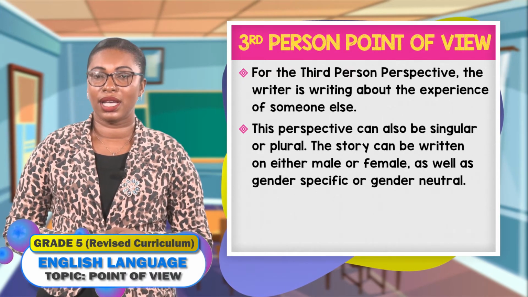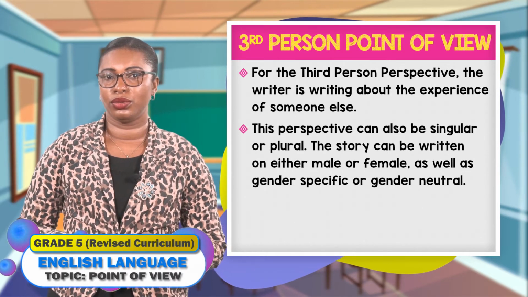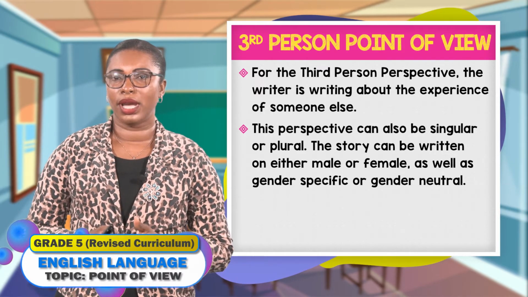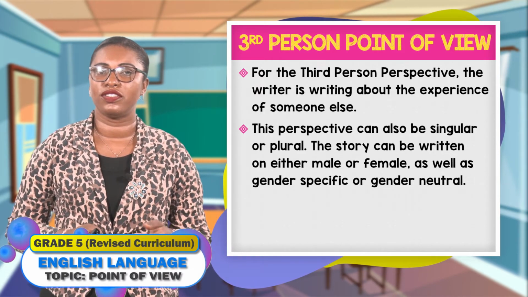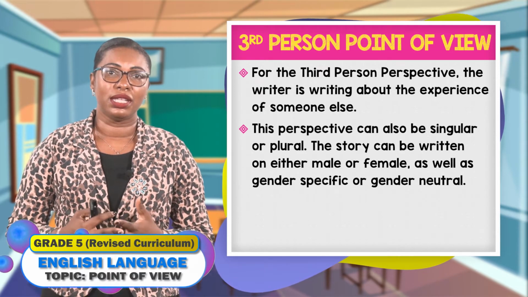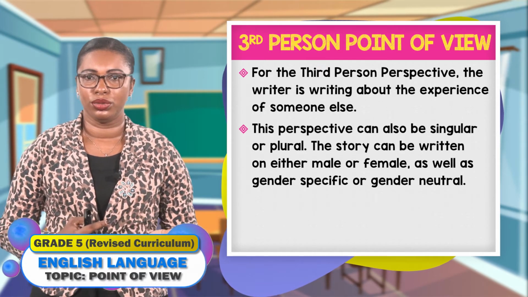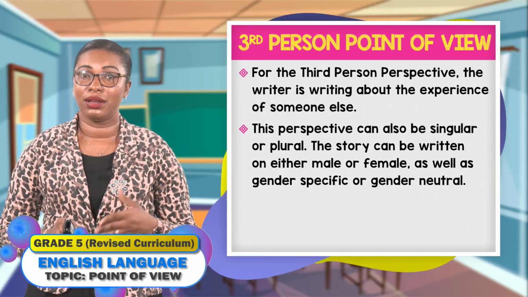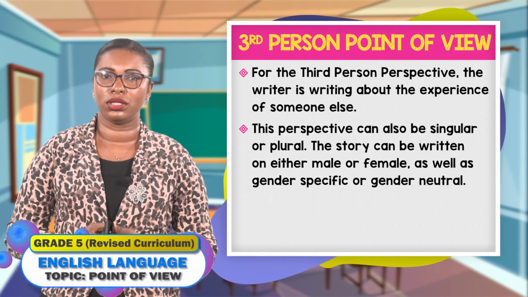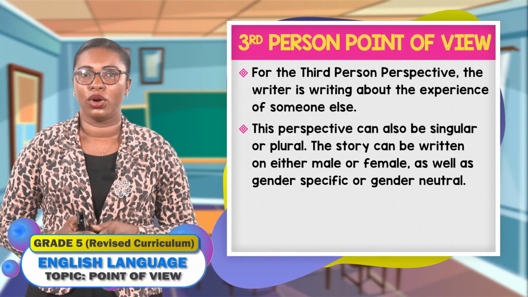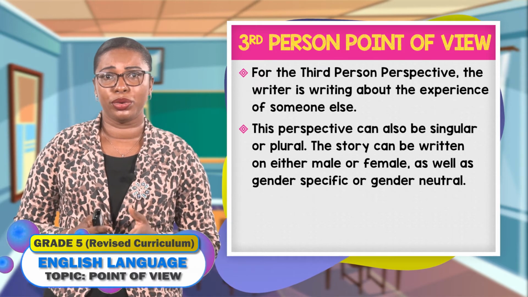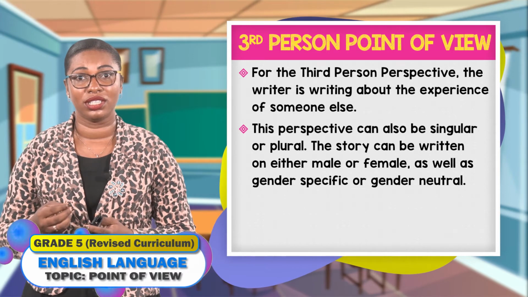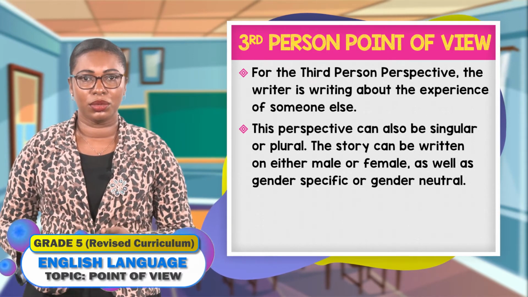Now, let's look at the third-person point of view or third-person perspective. For the third-person perspective, the writer is writing about an experience of someone. This perspective, again, can be either singular or plural. The story that is being written can be based on either a male or a female's experience, which means if you are a boy, you can write the story in the third person about the experience of a girl named Mary or Hannah or Alicia. You can write about a female.